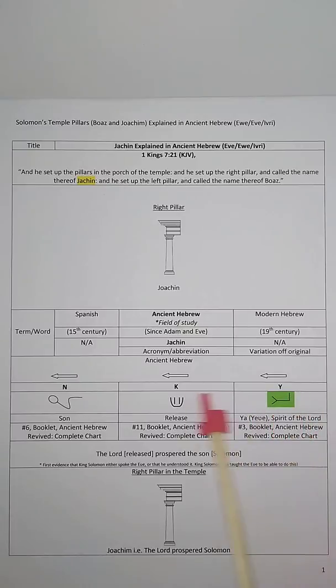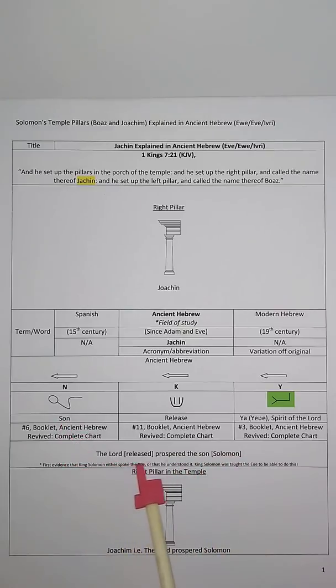So if you put all these 3 letters and symbols together, you have Yahweh released the son, who is Solomon. However, that's not how we say things. So the correct way would be the Lord prospered the son. Okay, Yahweh prospered the son, and the son here is Solomon.